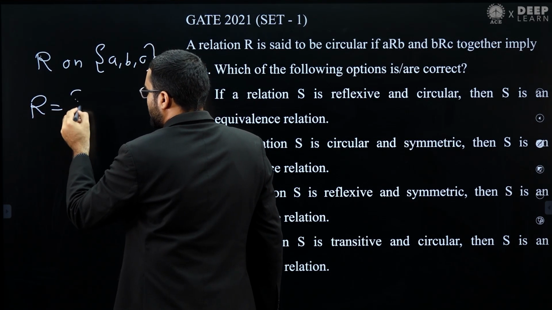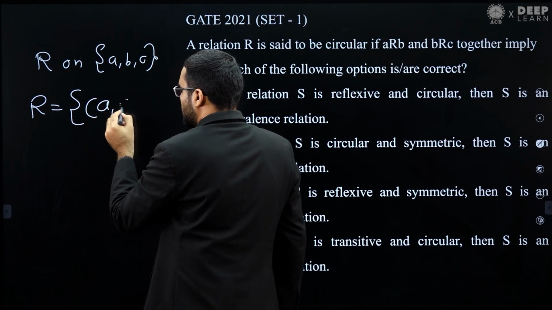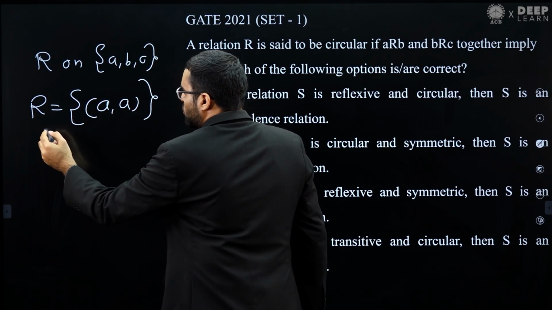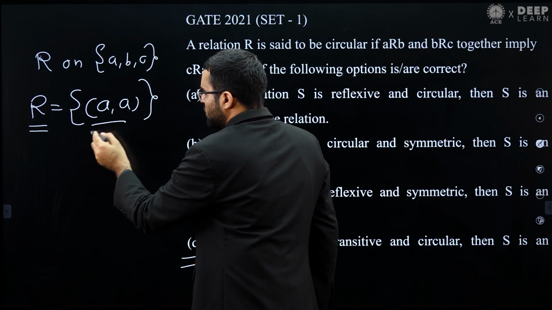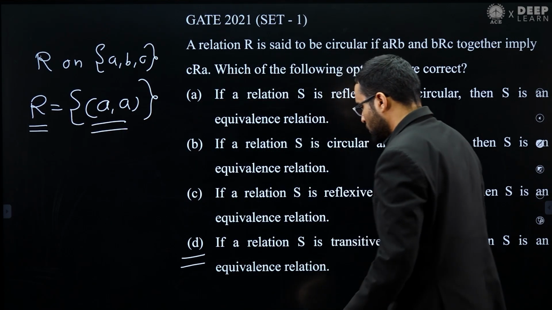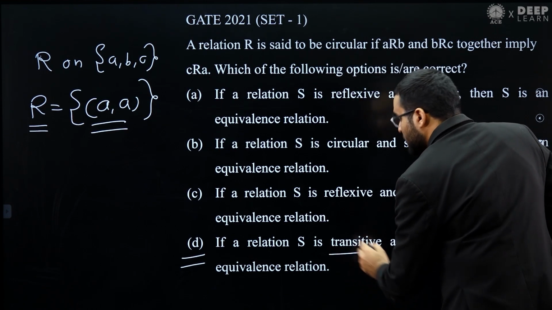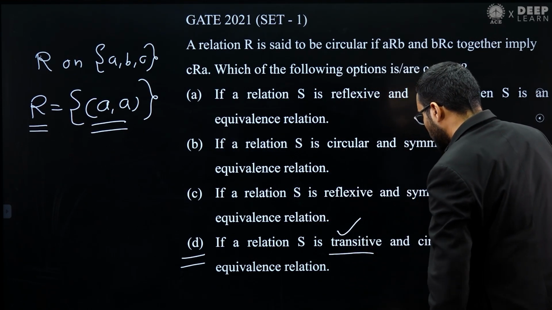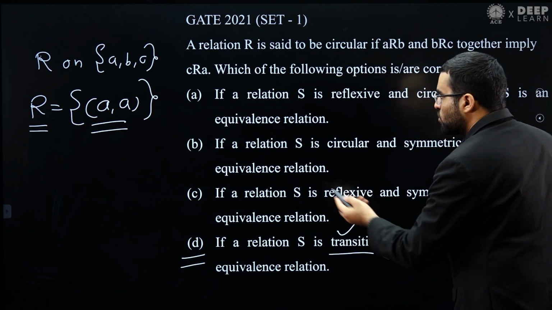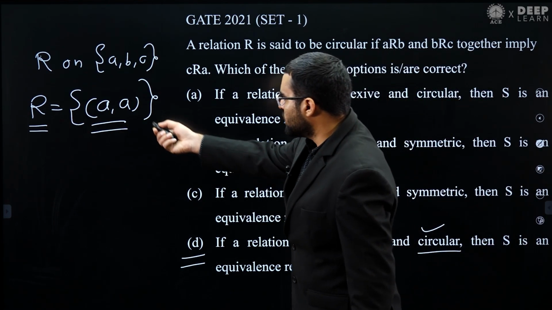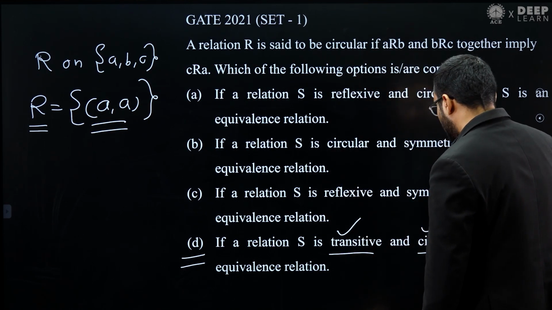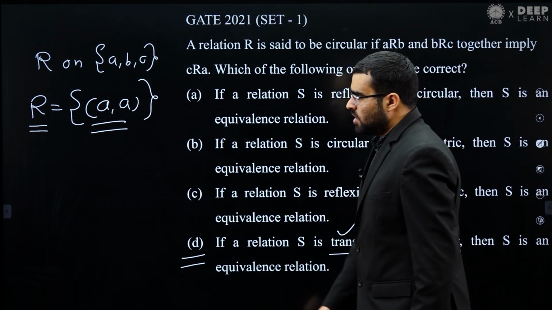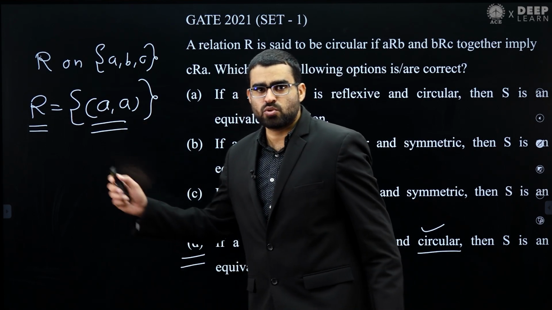Consider this relation: A comma A. In this relation R we only have one pair, that is A is related to A. So this relation R is transitive and circular also, because there is only one pair A comma A. But this is not reflexive.